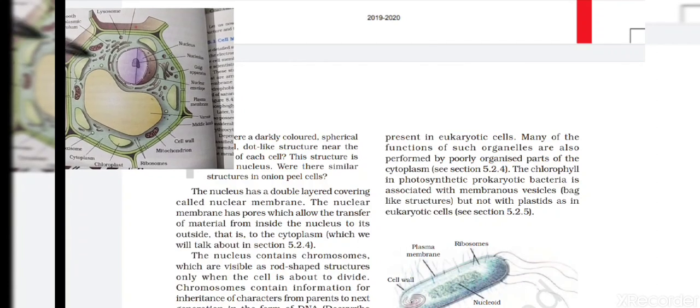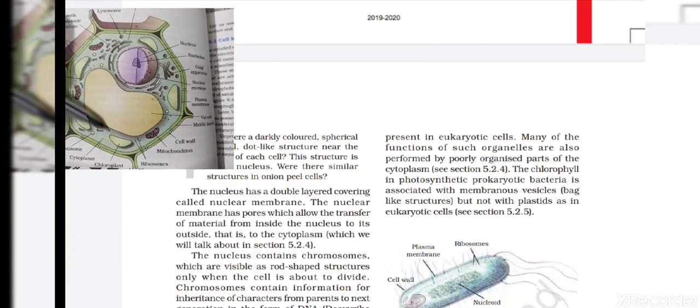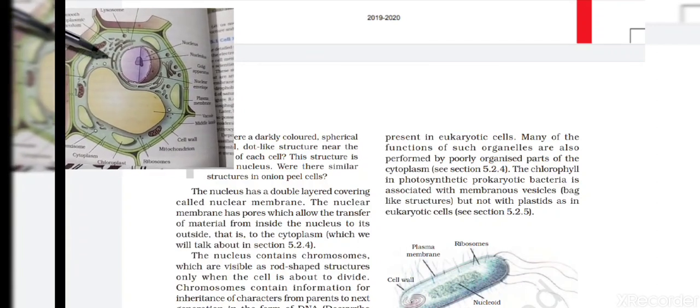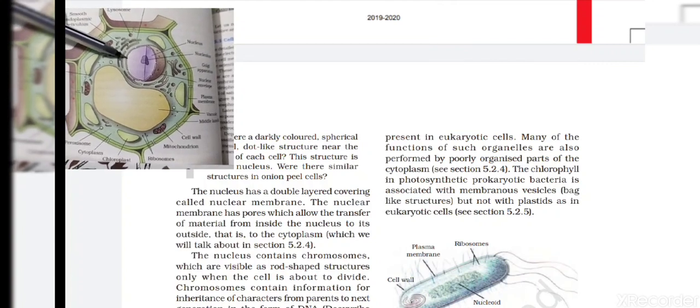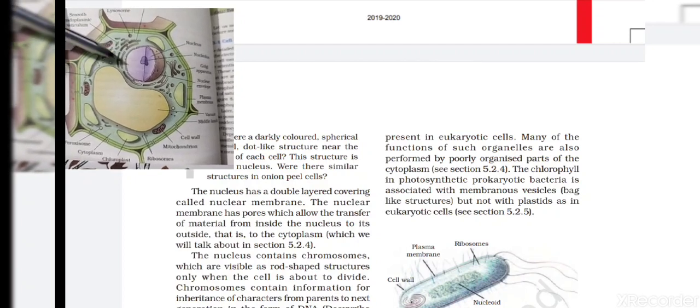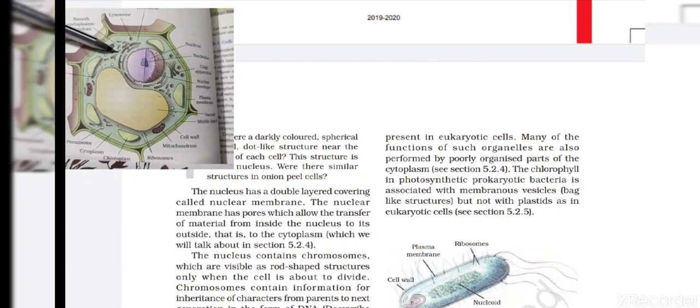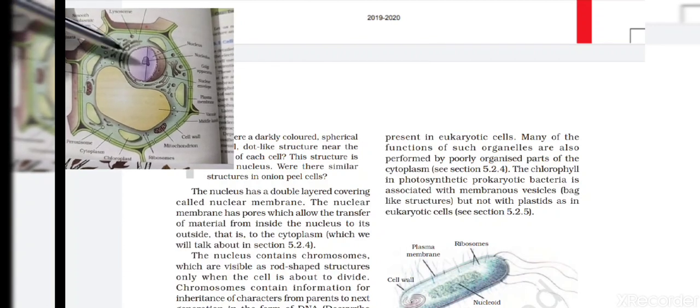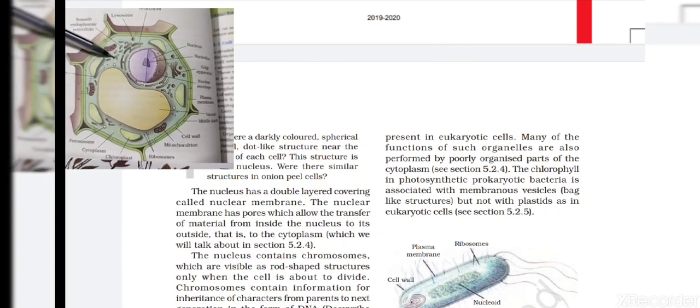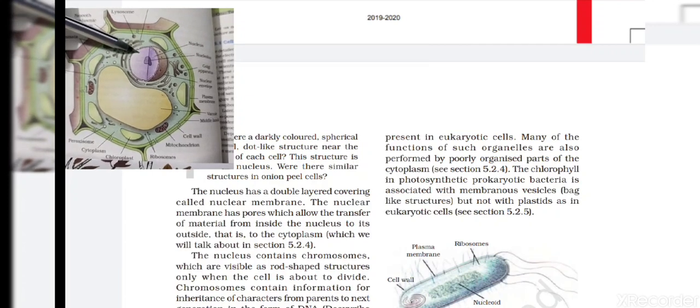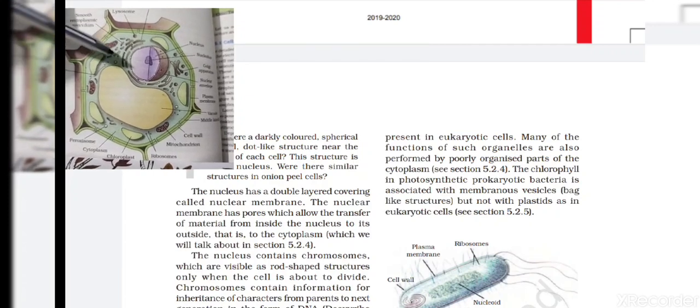And here this liquid is called what? Cytoplasm. So these pores, what do they do? They permit the incoming and outgoing movement of the materials present inside the nucleoplasm and outside in the cytoplasm. So the movement is possible because of these pores.